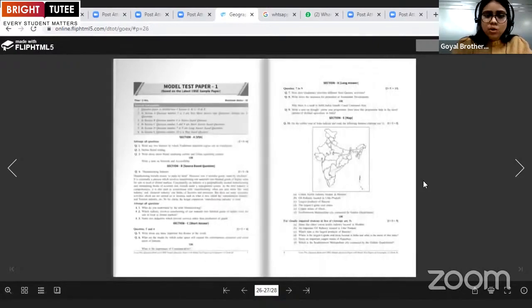And we have the model test papers, right? We have a total of 5 model test papers, and these have been made for the students. They are very, very helpful. If students practice the model test papers, this will help in their examination.